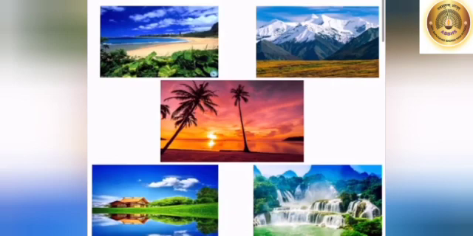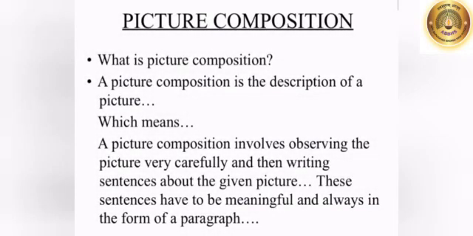In this video, today we are going to learn how to write a picture composition. But before we move ahead, let us first know what a picture composition is. A picture composition is the description of a picture. That is, we are going to write a paragraph about what all we can see in the given picture.